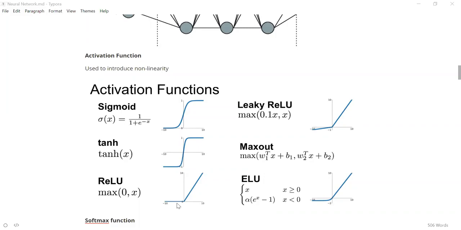By linearity, what you mean is only one line is present. There is only one line that is present, right? That is a linear function. But apart from one line, any other kind of thing that is present, it is nonlinear.